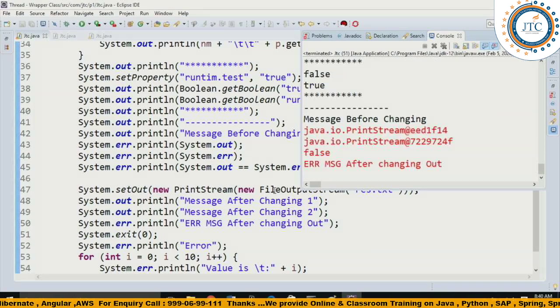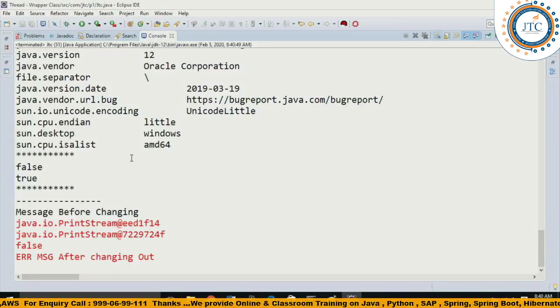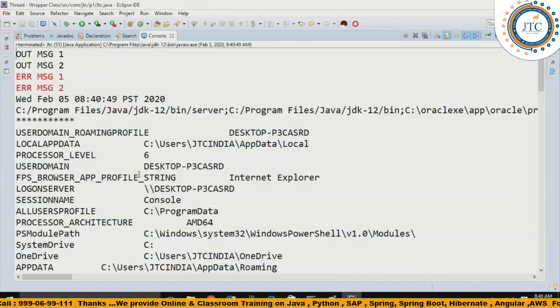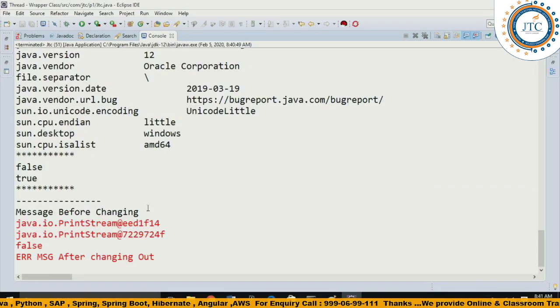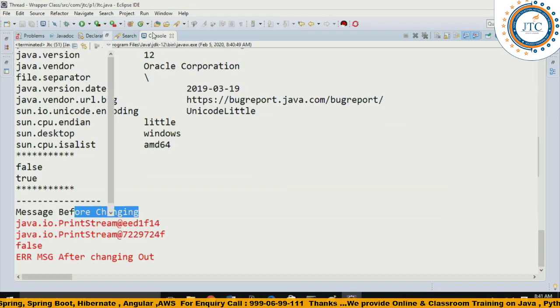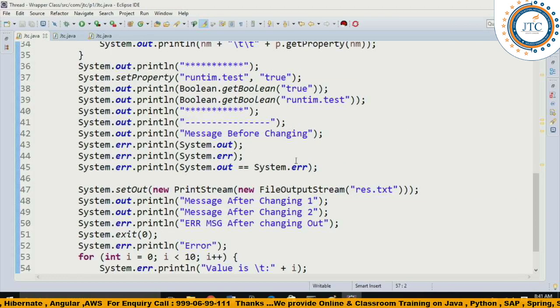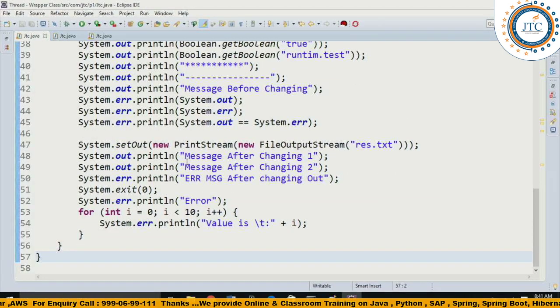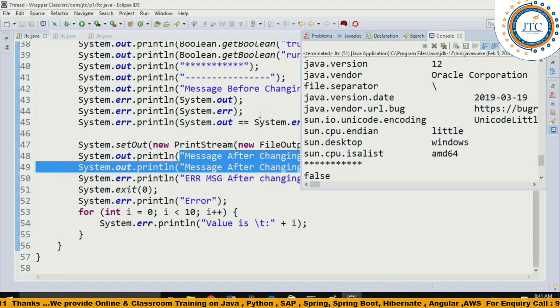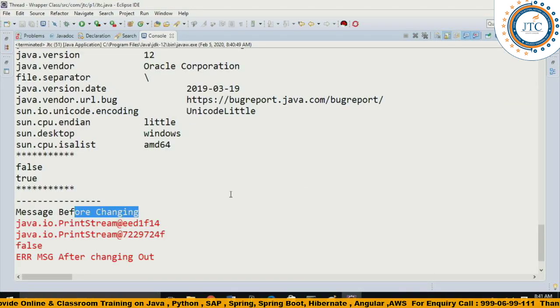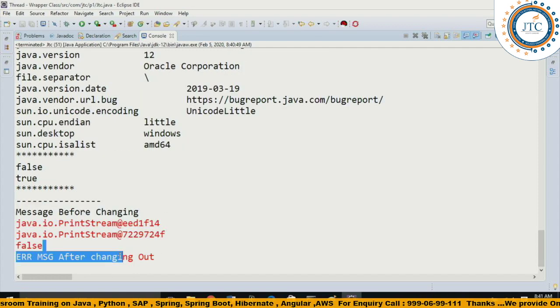Look at this now. You can see here, at the beginning of every write there are a number of things: out 1, out 2, error message, everything is showing one by one. If you watch one thing before changing these implementations, what you are able to see is that the message after changing 1 and the message after changing 2, you are not getting on the console. Only the error message you are getting after the changing out.